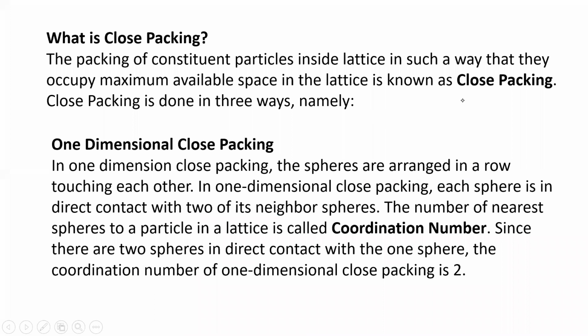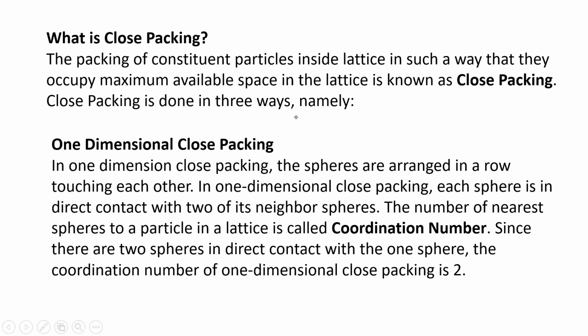What is close packing? The packing of constituent particles inside a lattice in such a way that they occupy maximum available space in the lattice is known as close packing. Close packing is done in 3 ways, namely. So what is close packing? Already we discussed: the packing of constituent particles inside the lattice in such a way that they occupy maximum available space in the lattice is known as close packing.